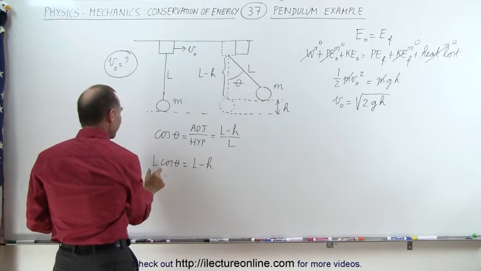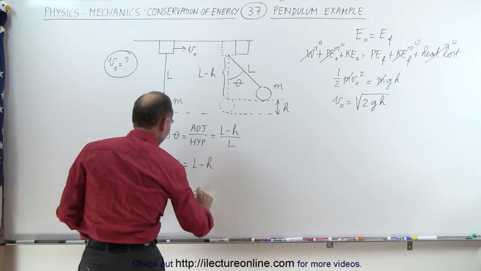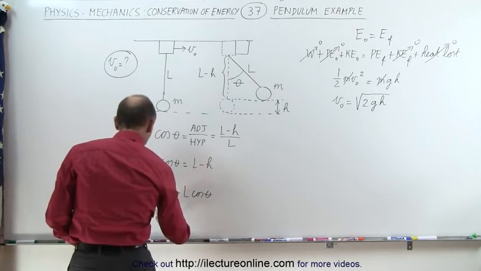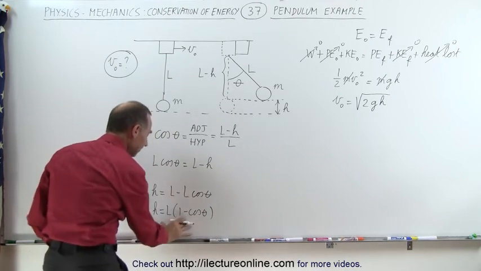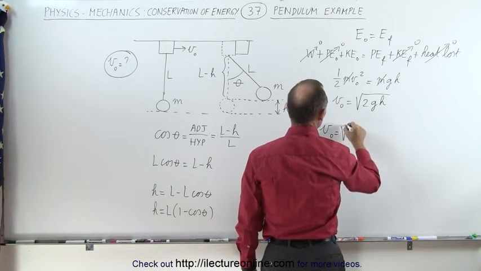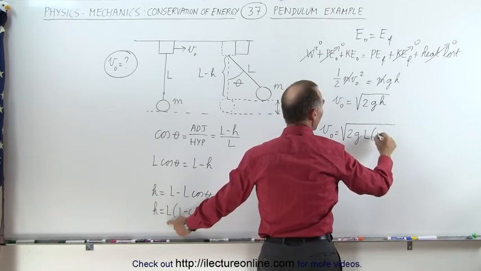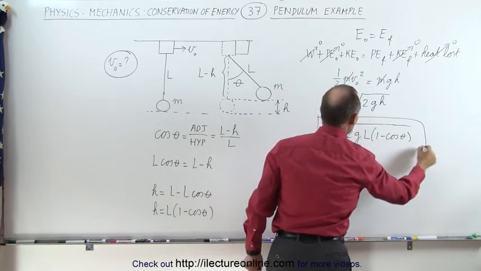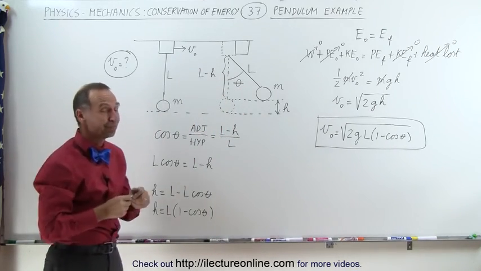So when I move h across and I move this across over here, we can see that h is equal to L minus L times the cosine of theta. And then if I factor out an L, I get h is equal to L times 1 minus the cosine of theta. And then we can take this and plug it into our equation over here, which means that v initial is equal to the square root of 2g times L times 1 minus the cosine of theta. And that is how we write the initial velocity of that pendulum in terms of L and theta only. That's how we did that.